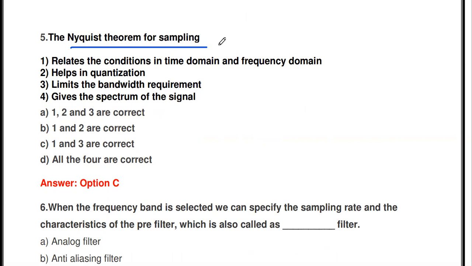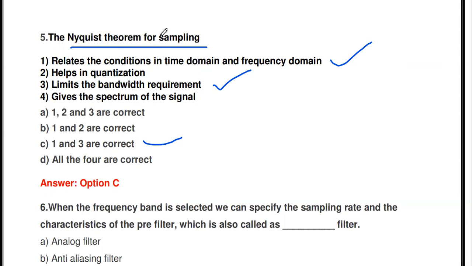The Nyquist theorem for sampling relates the condition in time domain and frequency domain, helps in quantization, limits the bandwidth requirement, and gives the spectrum of the signal. Which one is correct? Options 1 and 3 are correct: it relates the condition in time domain and frequency domain, and it limits the bandwidth requirement.